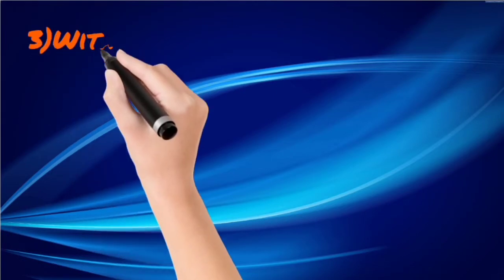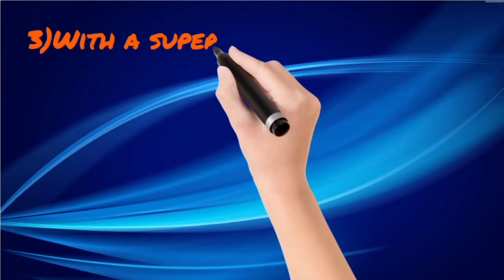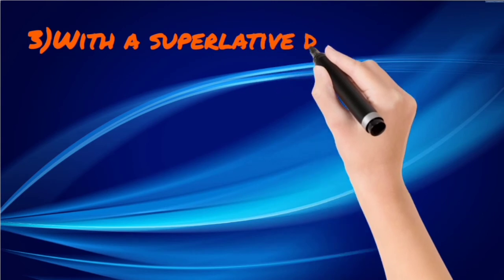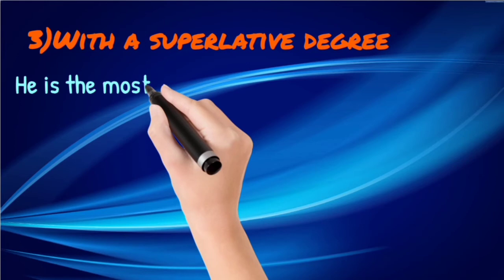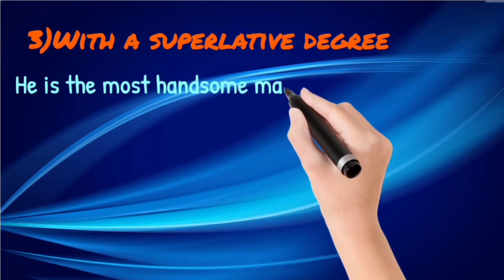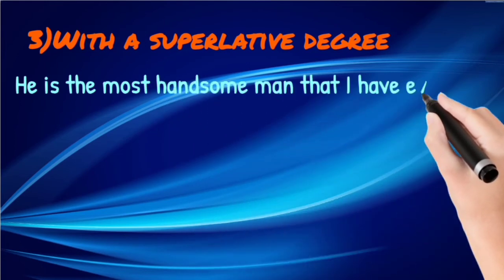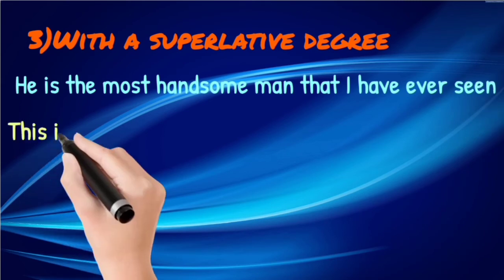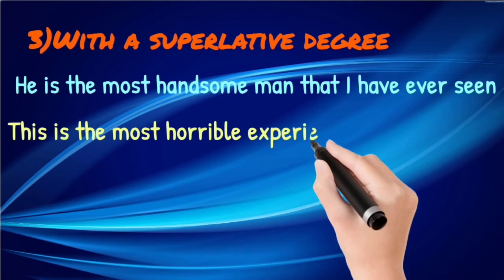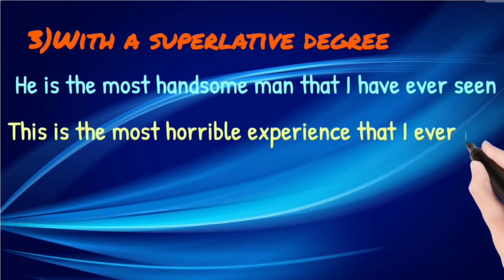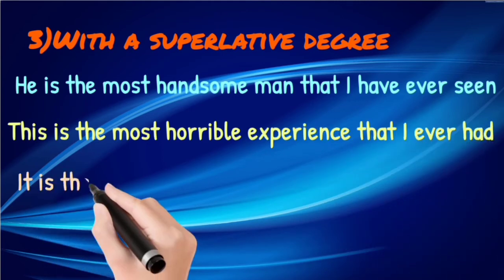Next situation, with a superlative degree. With a superlative degree means when we use a superlative degree, we use "that" along with it. He is the most handsome man that I have ever seen. This is the most horrible experience that I ever had.